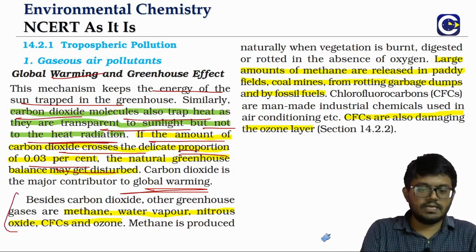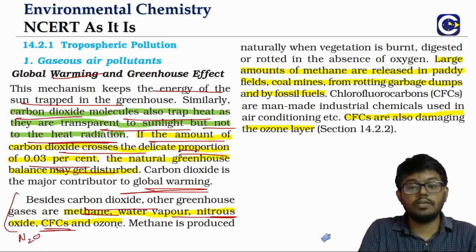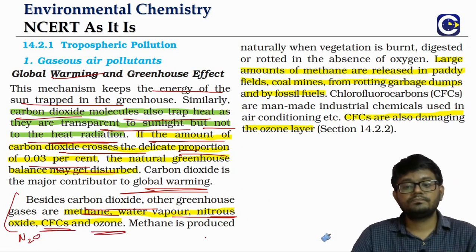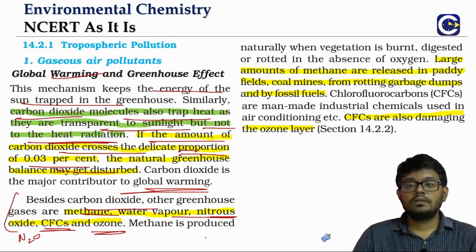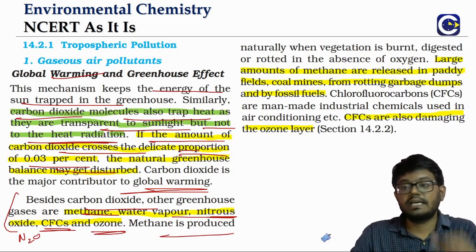Now besides carbon dioxide, right, we have methane, water vapor, nitrous oxide. As I said, nitrous oxide is N2O. Then we have chlorofluorocarbons, freons we can call them, ozone. We talked about the carbon dioxide. Methane, right, we also call it as what? Marsh gas.